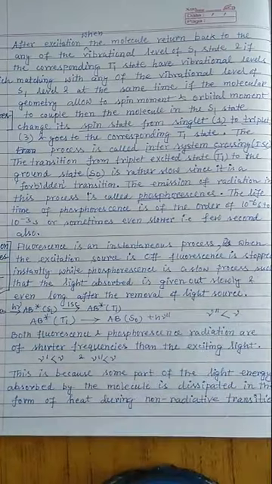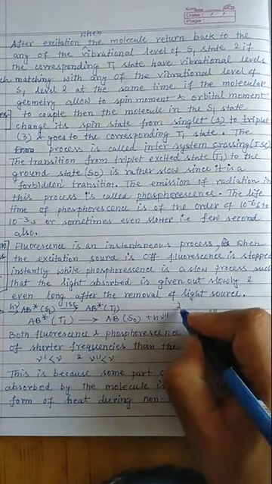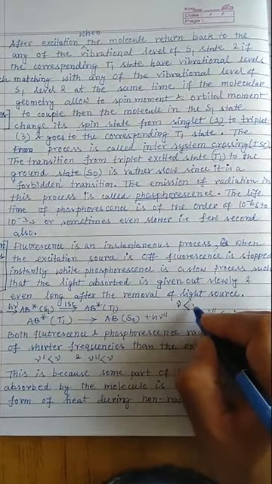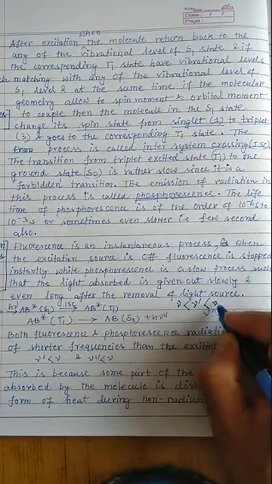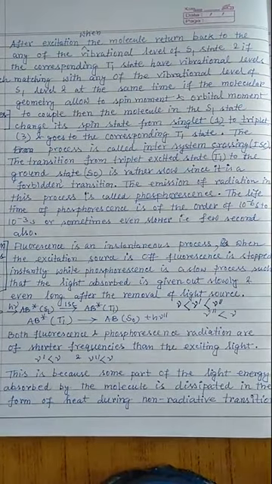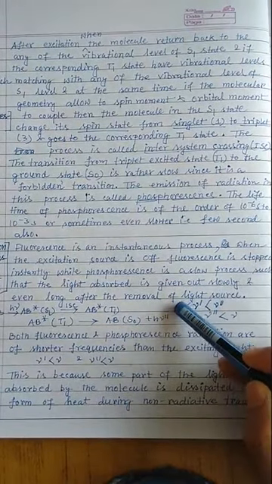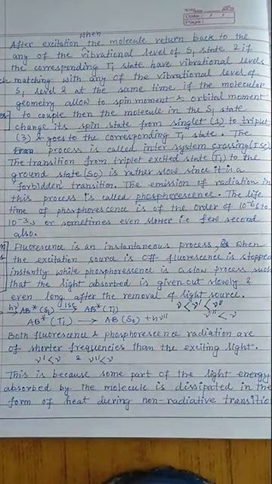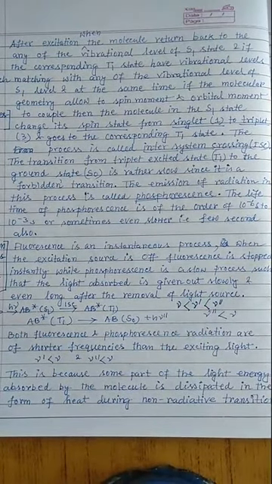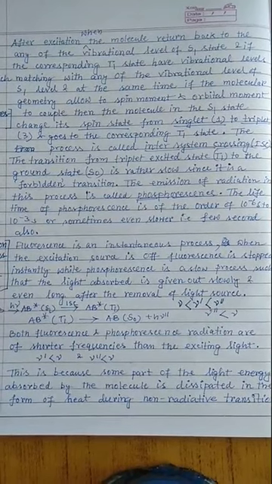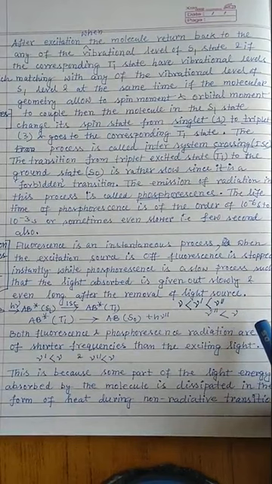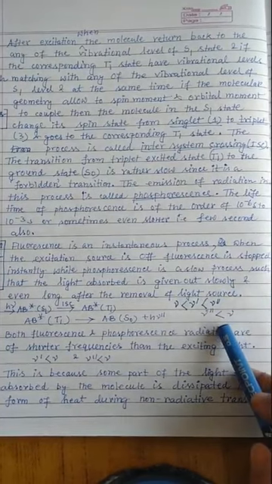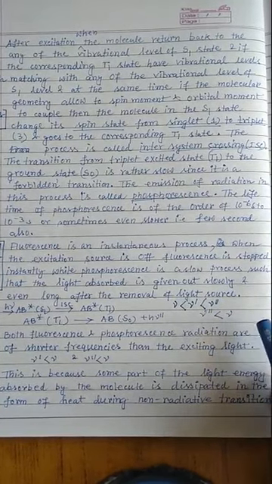Here nu is the excitation source frequency, nu prime is the fluorescence frequency, and nu double prime is the phosphorescence frequency. And if I talk in terms of wavelength, then whatever wavelength I use for excitation, fluorescence comes in the red region at a higher wavelength, and phosphorescence comes at an even higher wavelength than fluorescence.